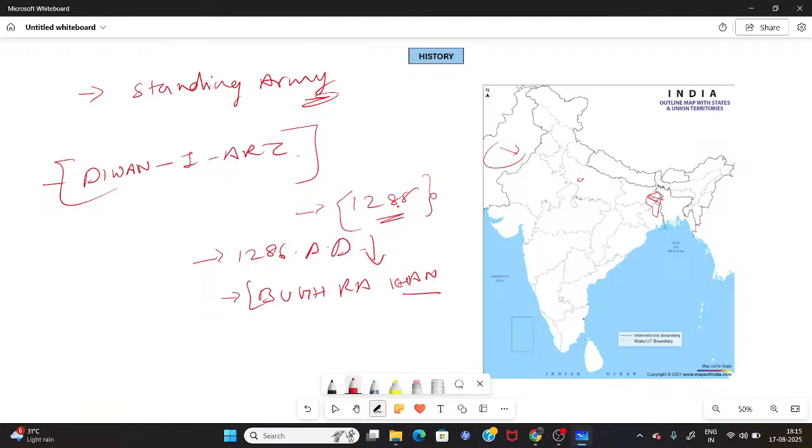Bughra Khan had a son. Bughra Khan refused the position, but his son, Kaikuad, accepted it, and he came to Delhi to become the Sultan. He ruled from 1286 to 1290. But Kaikuad was a very weak military general, and he failed to ensure the security of the Delhi Sultanate.